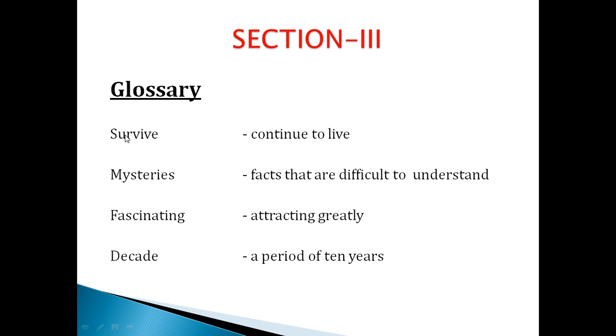Once again, I'll tell the glossary. Survive, continue to live. Mysterious, facts that are difficult to understand. Fascinating, attracting greatly. Decade, what is a decade? A period of 10 years.